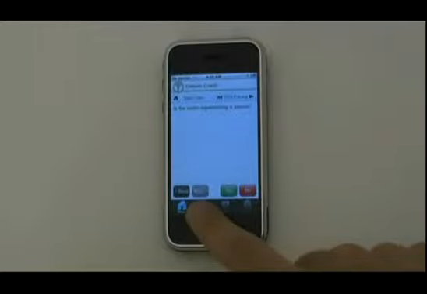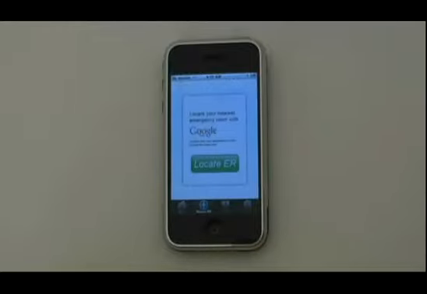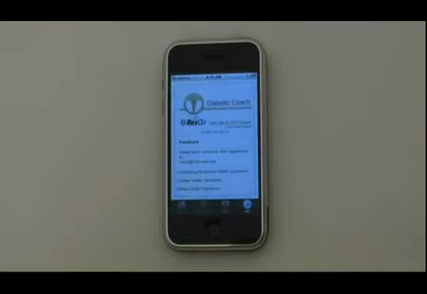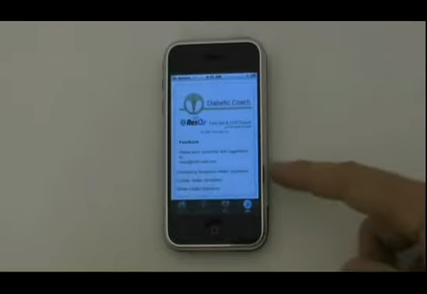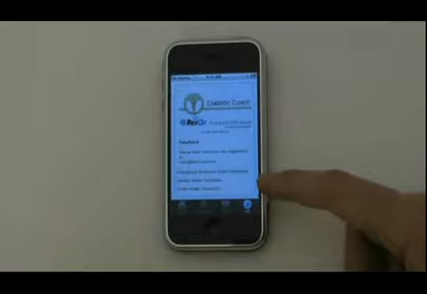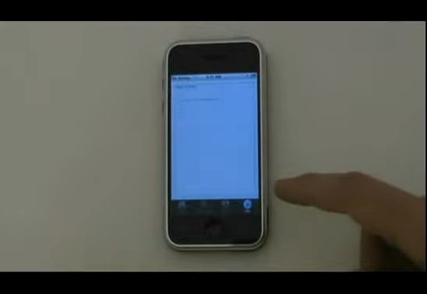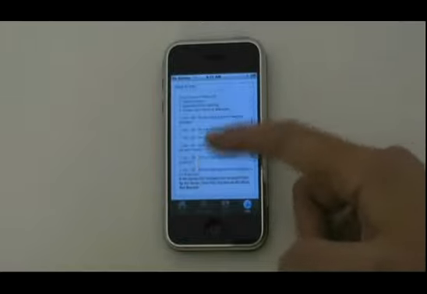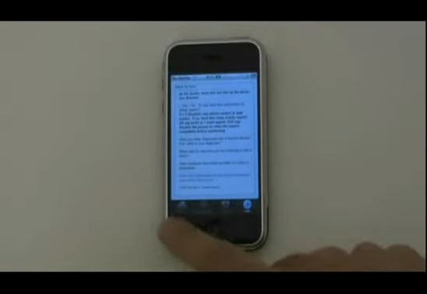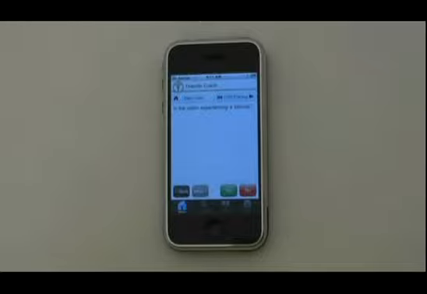Along the bottom, we also have an ER locator that utilizes Google Maps. We also have fast access to CPR instructions. And in the info tab, we have intake questions that the emergency response team will ask when they arrive. Depending on the type of event, we have emergency response intake questions, cardiac intake questions, and stroke intake questions. This is simply what they're going to ask when they arrive, so you're better prepared to help things move along more smoothly and save time to help the victim get the help they need faster.